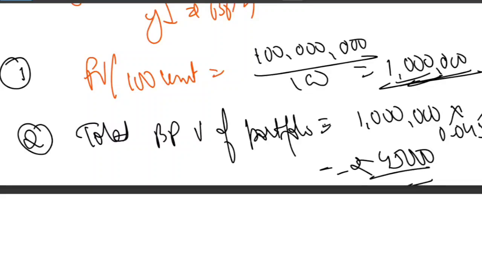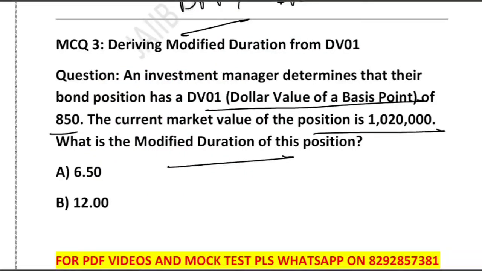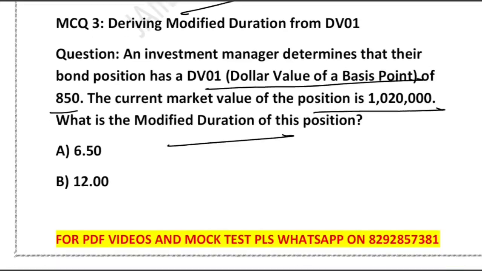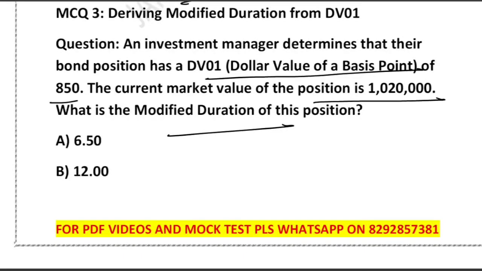Now the third question of the same, given 850 and the market value is 10,20,000. The question is the modified duration of this position. So remember, DV01 is already calculated. We only need to reverse the formula to find the modified duration.